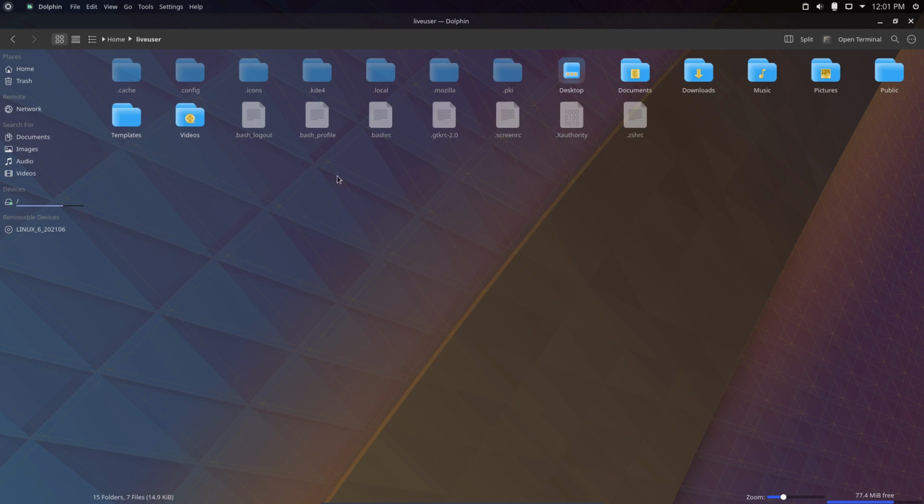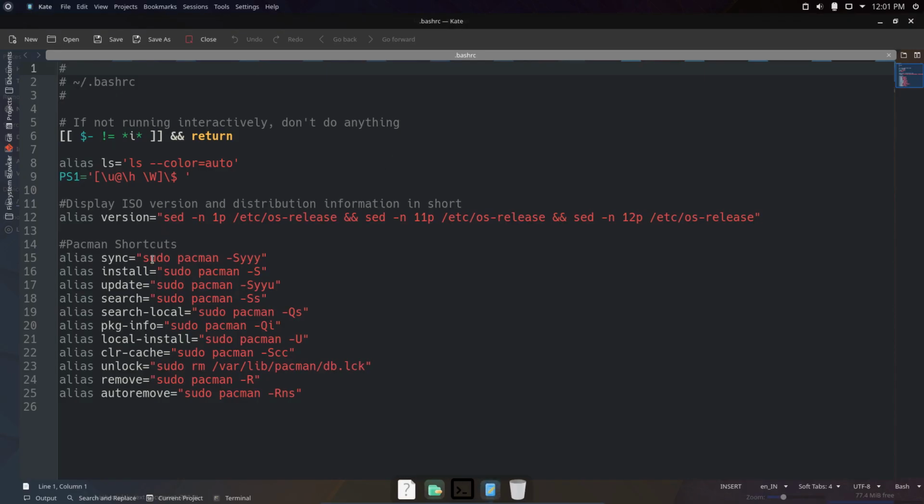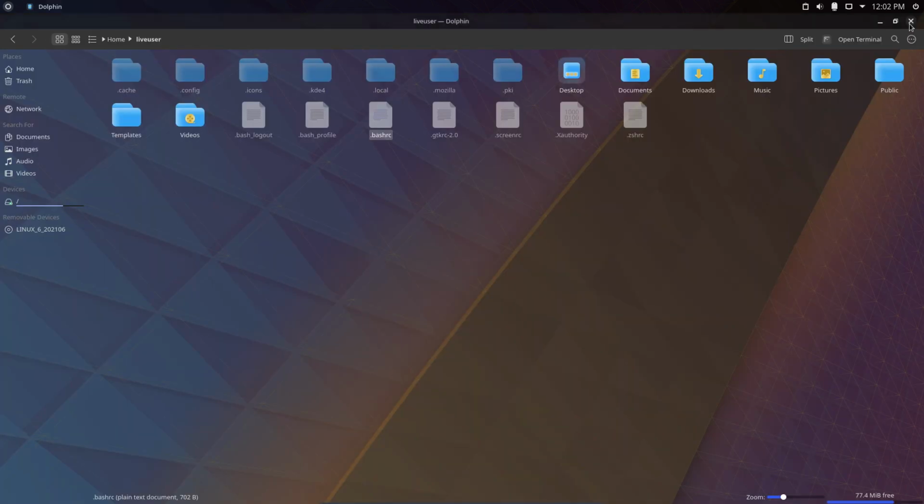Live user, Control H. So this is your Bash RC. You can have a look at that. So other words, other aliases, to do other things, but very good aliases indeed. What was I going to say?